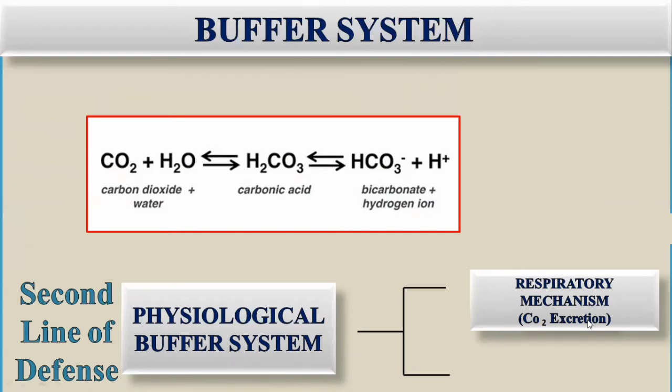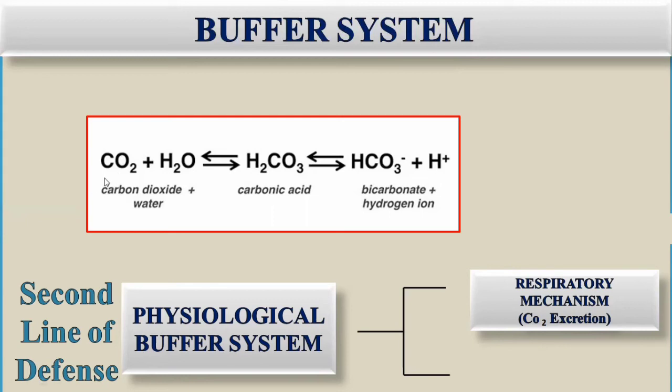This respiratory mechanism is directly related to the bicarbonate buffer system, as we have seen in the chemical buffer system. Carbon dioxide is not an acid, but here we consider it as an acid.